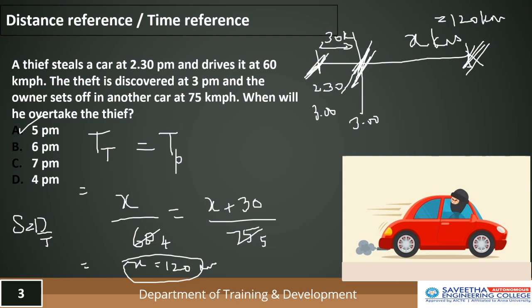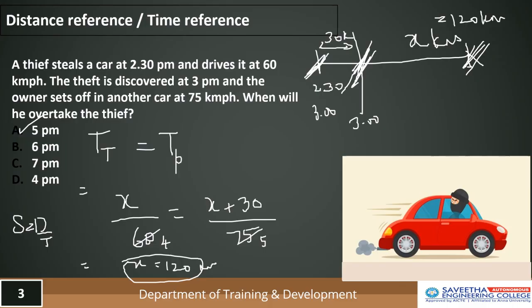I repeat, so let's have a quick brush up. The thief steals the car, starts it at 2:30 and drives it at 60 kilometers per hour. The theft is discovered at 3 o'clock. In the span of 30 minutes he would have traveled 30 kilometers because his speed is 60 kilometers per hour. Let's take this point as where the policeman catches the thief, x kilometers from the point at 3 o'clock.